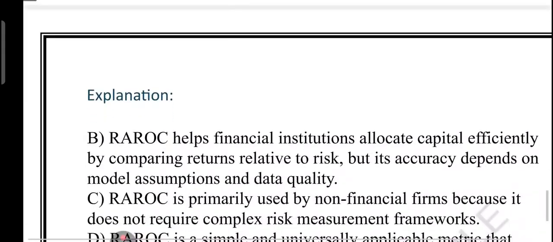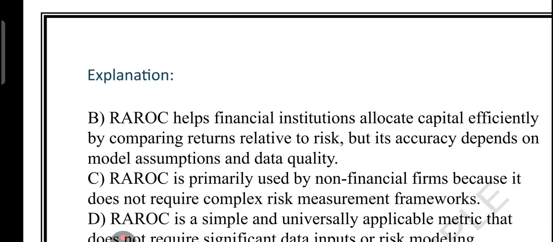What about option B? Option B is correct, because RAROC is used by banks or financial institutions to compare profit with the risk involved in lending and investment. It helps in capital allocation, meaning where the bank should invest money to get maximum return with minimum risk. But here is the catch: it is only as good as the data and the risk model used. If your assumptions are wrong, RAROC will give misleading results. For example, a bank is deciding between two loan proposals. One is very high risk with high return, and the other is low risk with moderate return. RAROC helps them choose which one is worth the risk.